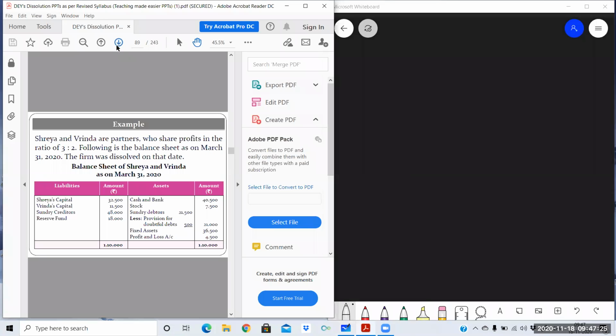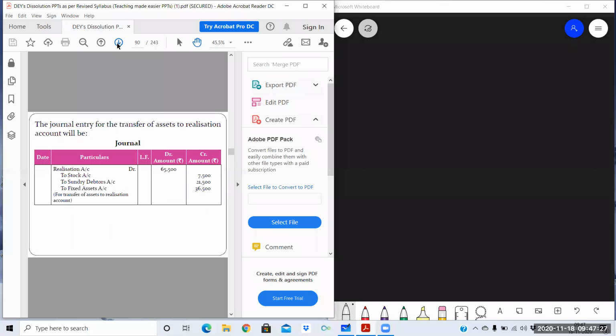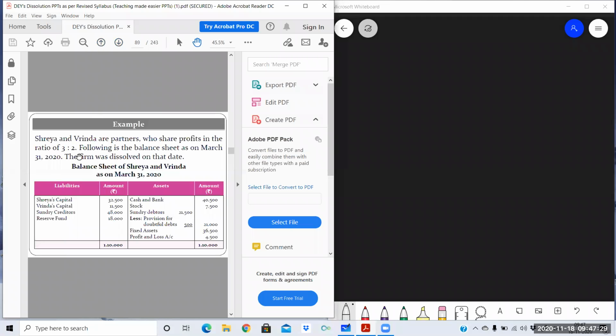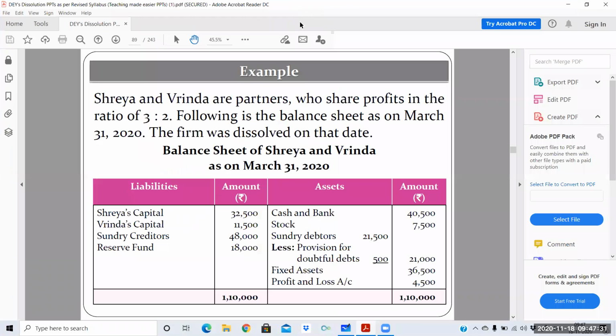Next, treatment for liabilities. We can see one example for better understanding. Shreya and Brinda are partners who share profits in the ratio of 3:2. Following is the balance sheet. The firm was dissolved on that date. So you need to just transfer the assets by passing the journal entry: realization account debit to stock 7,500, to sundry debtors 21,500, to fixed assets 36,500.